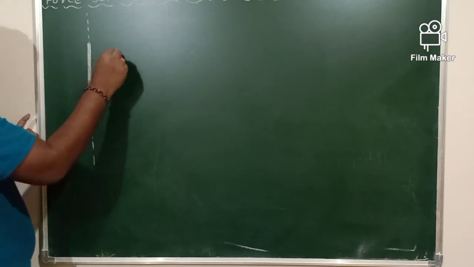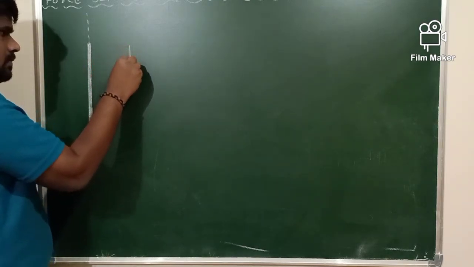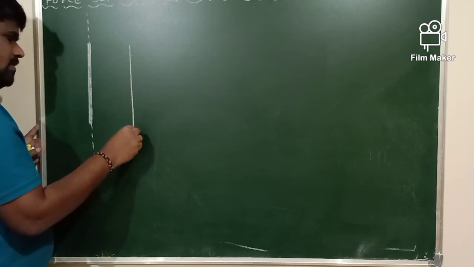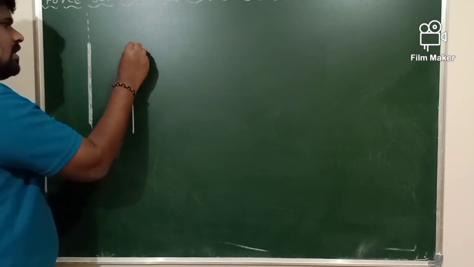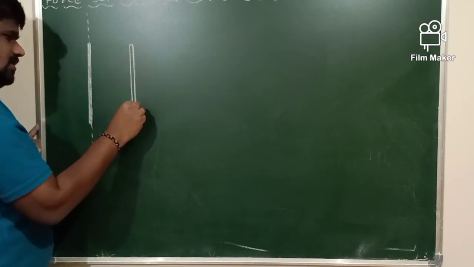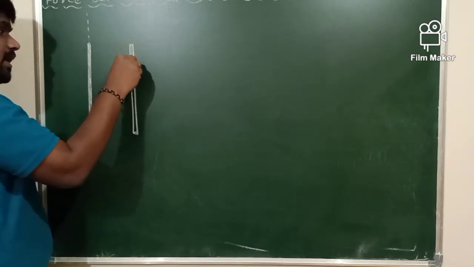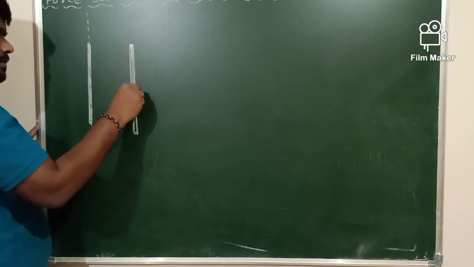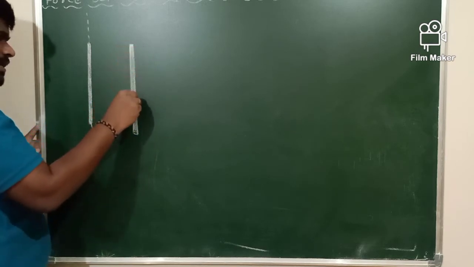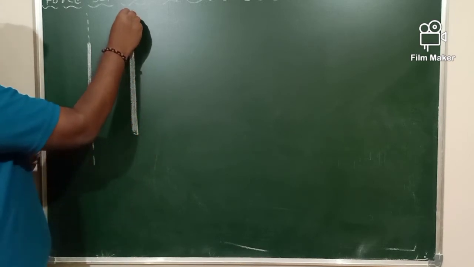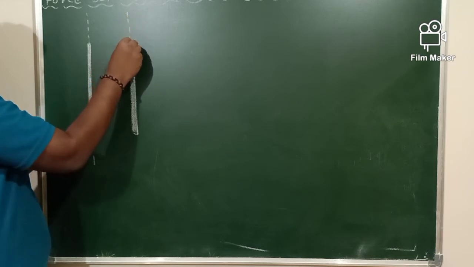Let us take one more conductor which is placed parallel to the first conductor. This is another conductor in which current I2 is flowing. In the first conductor the current I1 is flowing and in the second conductor the current flowing is I2.